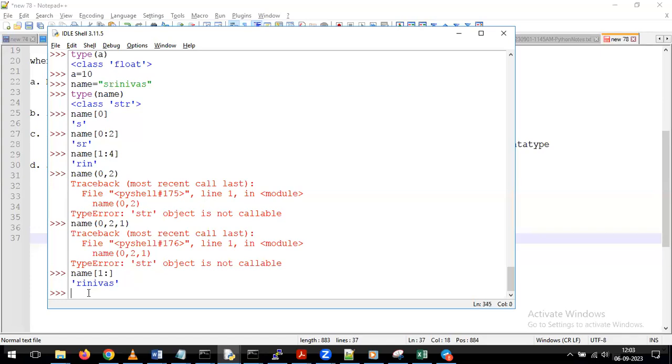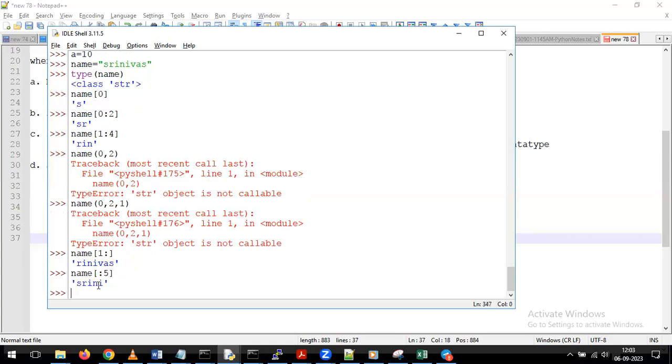Okay. In the same way, for example, I'm giving like this, name. I am not giving the starting position, I'm giving only the ending position. Now, what will happen? It starts from 0, the first letter, but till which letter is it going to give the values? We have given the ending value as 5, which is nothing but 5 minus 1, 4. Till the 4th letter, we are going to get the data. So we are going to get the output like this. Like that, without giving the start value, or without giving the end value also, we can perform the slicing operation depending on the requirements.